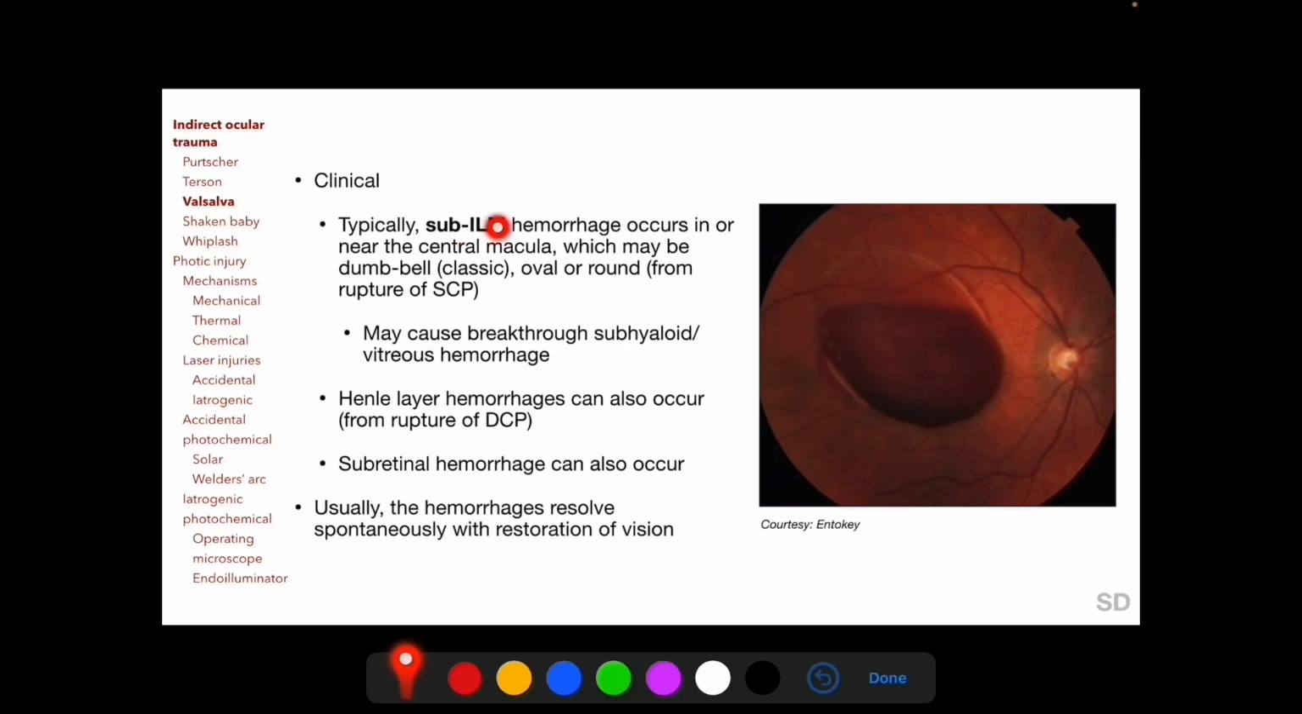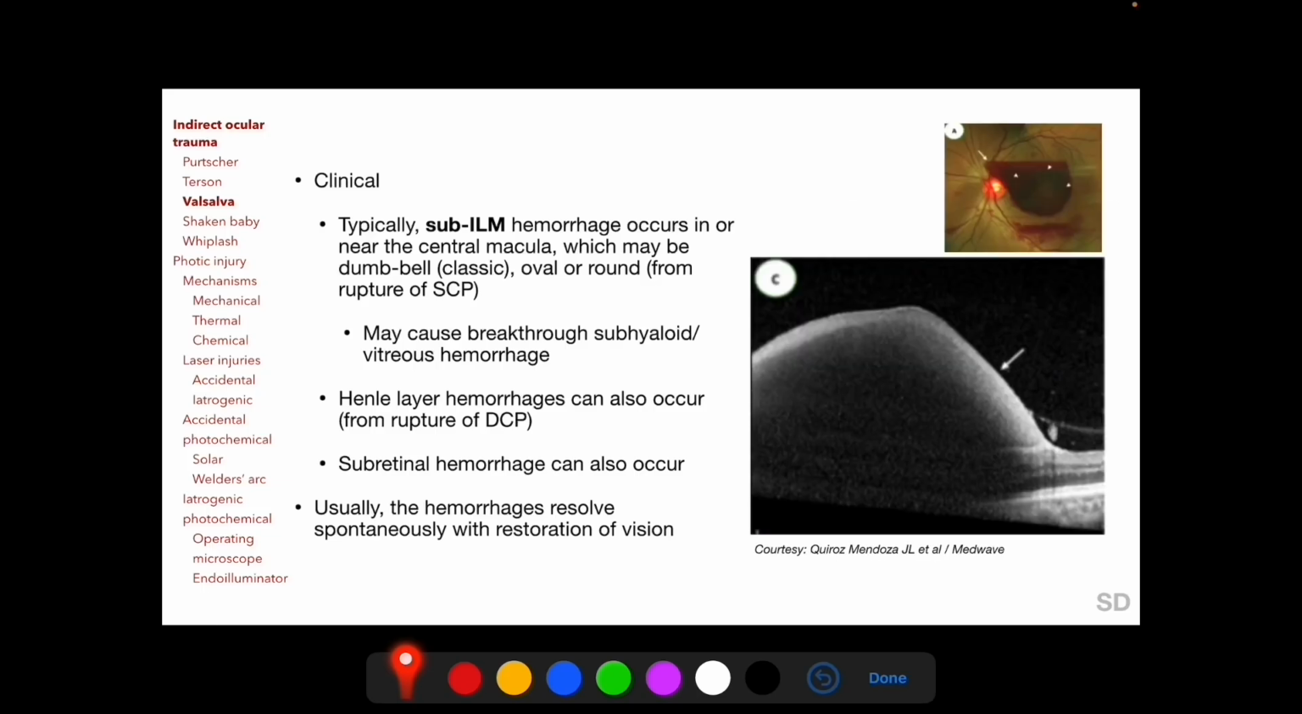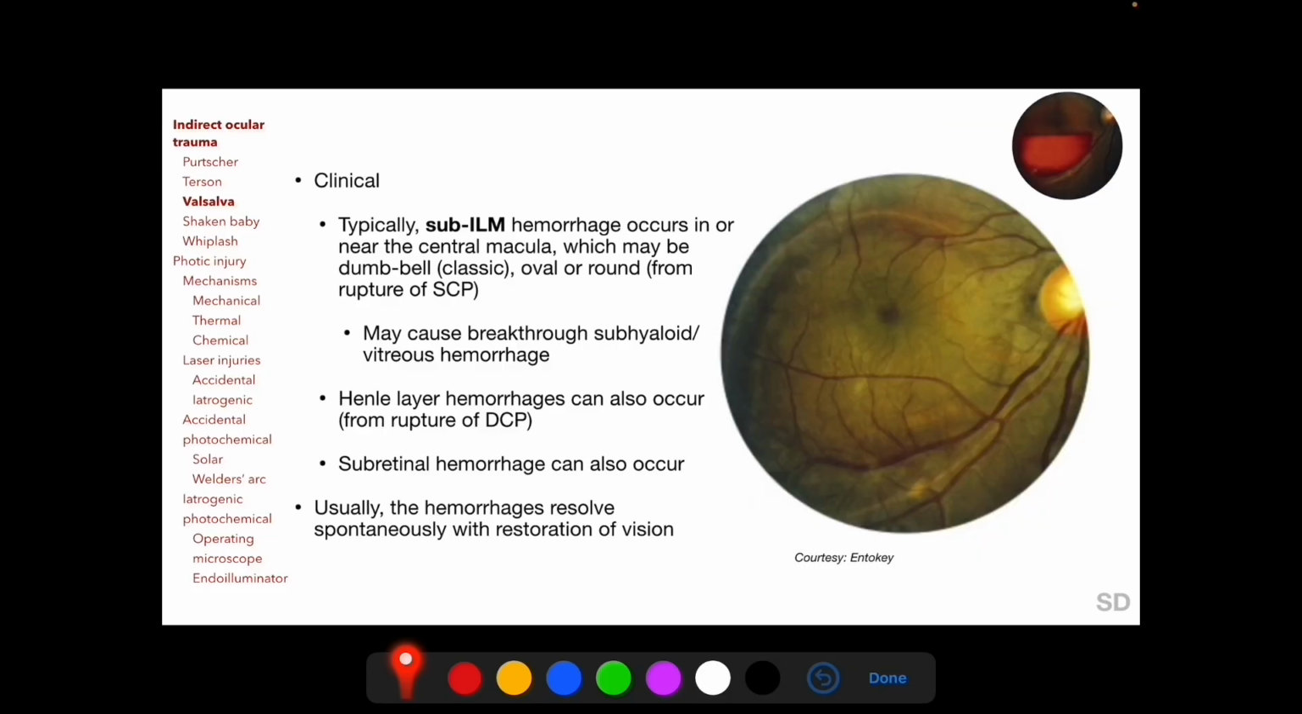Subinternal limiting membrane hemorrhage may cause breakthrough subhyaloid and vitreous hemorrhage. Henle layered hemorrhages occurring due to rupture of deep retinal capillary plexus and subretinal hemorrhages can also be found in an eye with Valsalva retinopathy. This OCT image shows a subinternal limiting membrane hemorrhage with posterior shadowing, with this line representing the posterior vitreous cortex and this line representing the internal limiting membrane. The hemorrhages in Valsalva retinopathy typically resolve spontaneously with restoration of vision, and this clinical photograph shows a residual ILM detachment following resolution of sub-ILM hemorrhage.